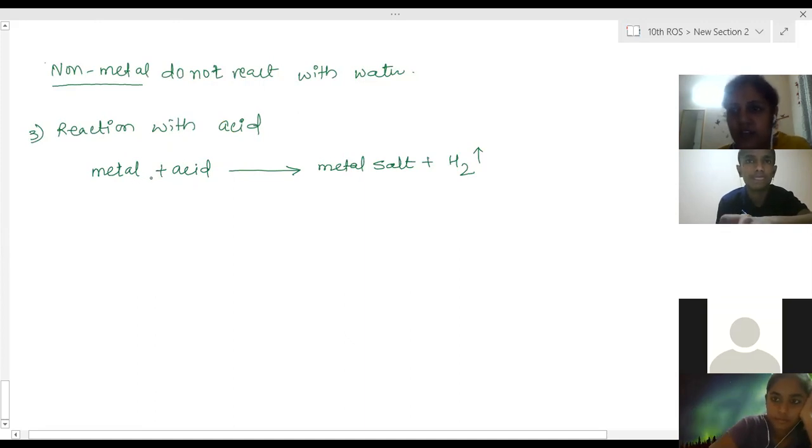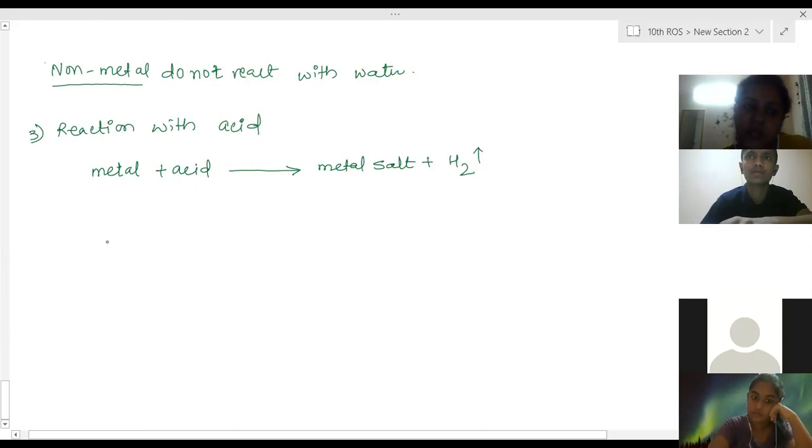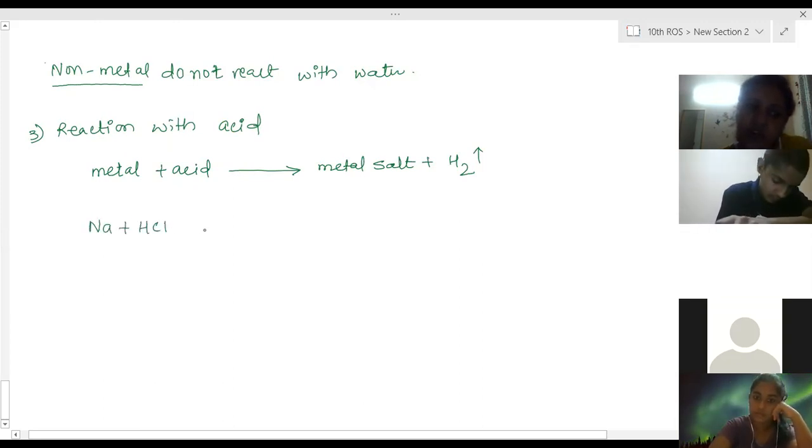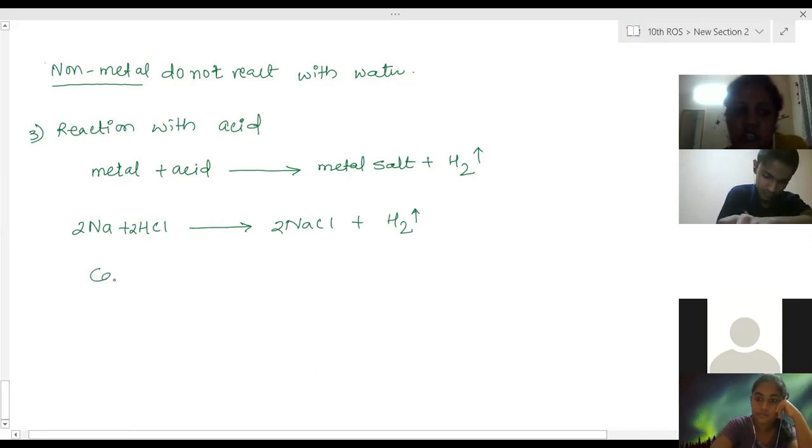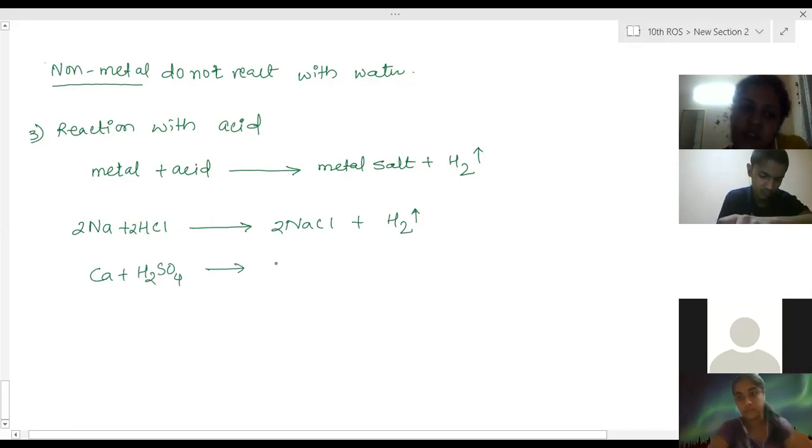You have studied this in the acid base chapter. Take any metal, for example sodium: when it combines with hydrochloric acid it produces NaCl and hydrogen gas is given out. So 2Na plus 2HCl gives 2NaCl plus H2. Calcium combines with dilute sulfuric acid and forms calcium sulfate plus hydrogen gas.